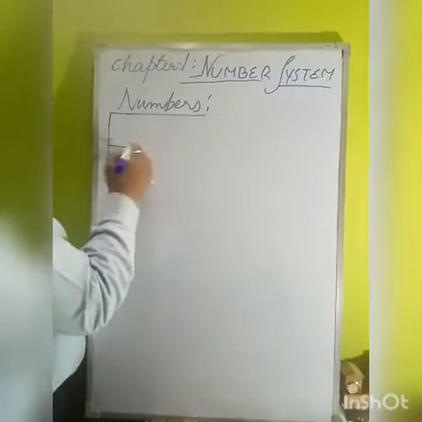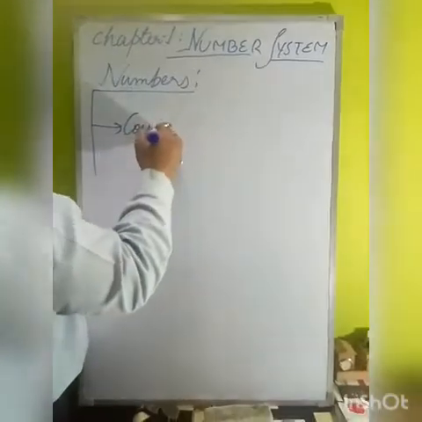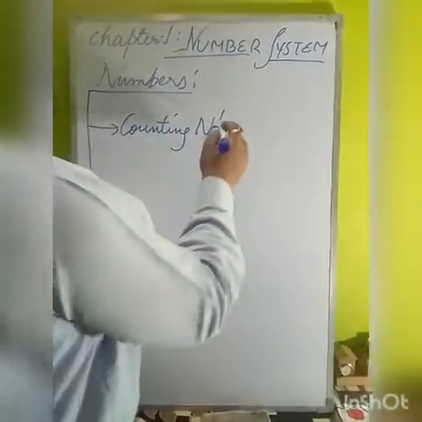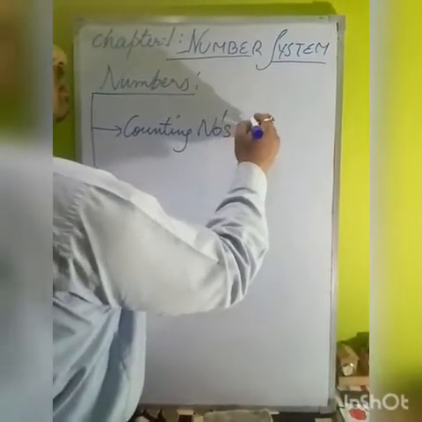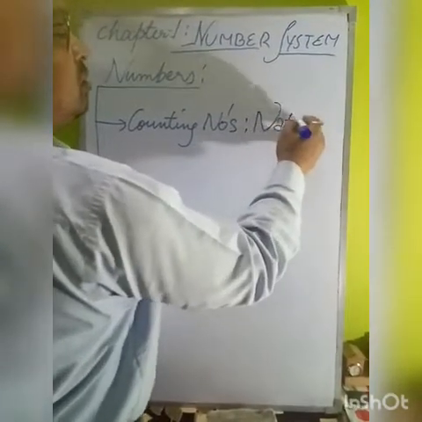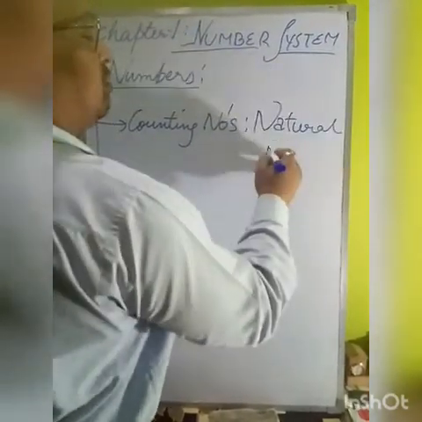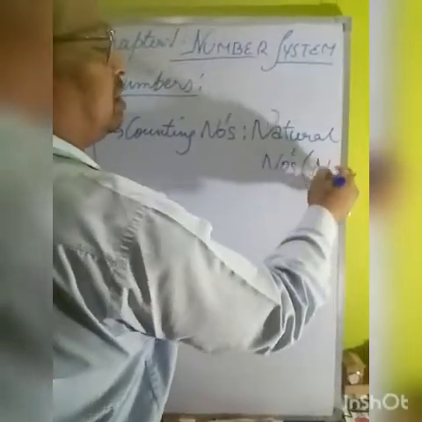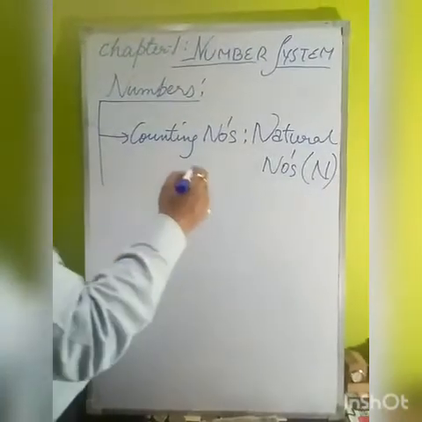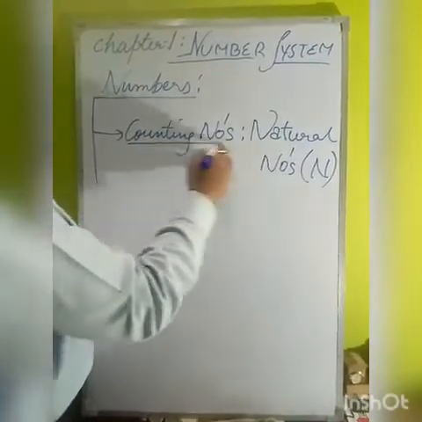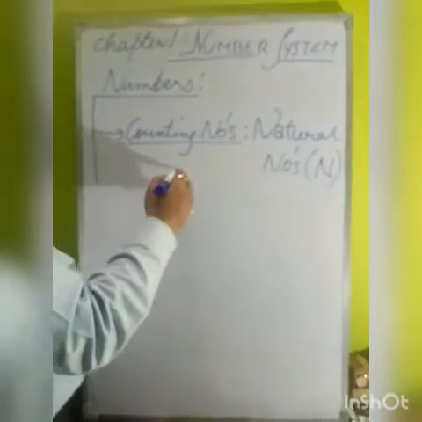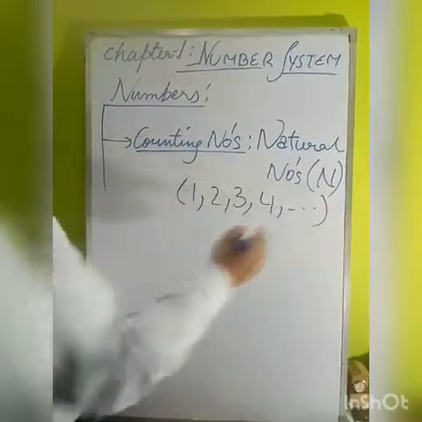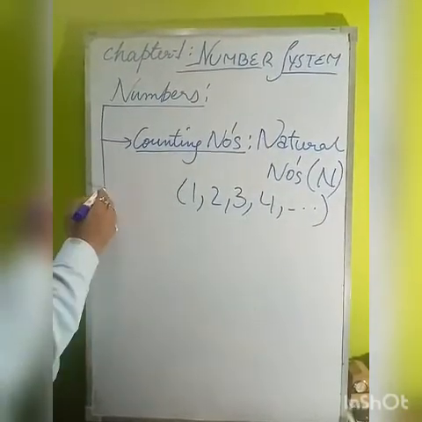One was the counting numbers. These counting numbers are called natural numbers. These natural numbers are shown by capital N. Clear? So these are the counting numbers, the natural numbers. They start from 1, 2, 3, 4, dot dot dot. That's why these are called counting numbers.